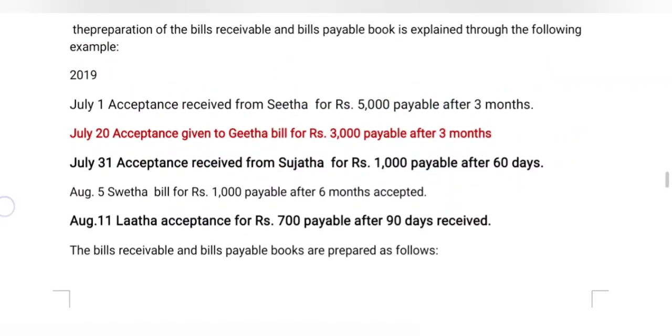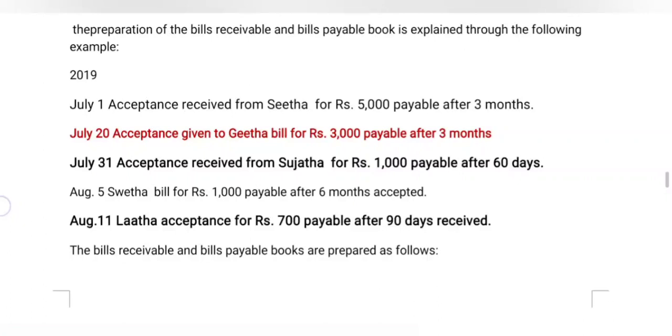Now we are coming to another transaction, that is July 20, acceptance given to Geeta, bill for 3000 rupees and payable after 3 months. Before we go to prepare this transaction, first how should we identify whether it is bills receivable or bills payable? It is easily identified with the help of the words in the given transaction. If the acceptance is received, it is related to bills receivable.